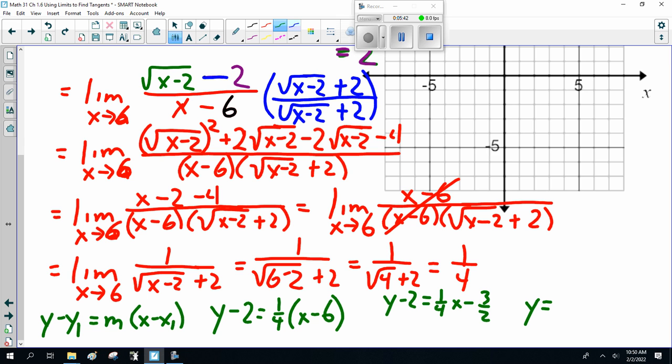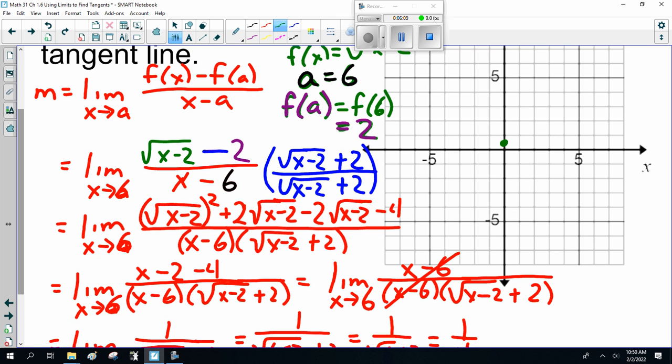I'm trying to do this in my head. Plus 2, so it should be y equals 1/4 x plus 1/2. All right. So my tangent line is 1/4 x plus 1/2.